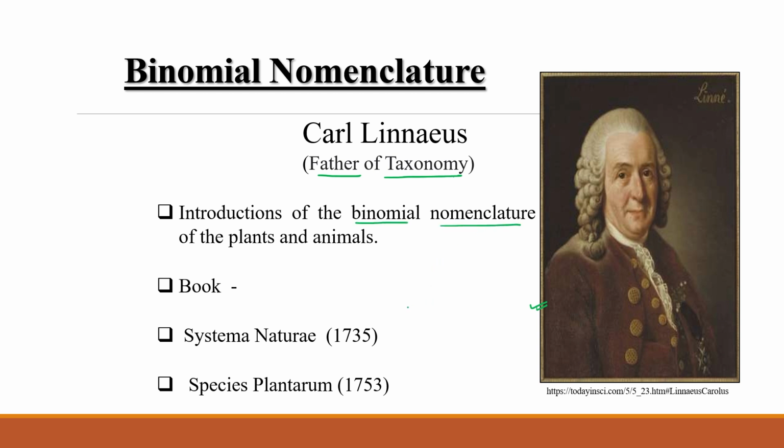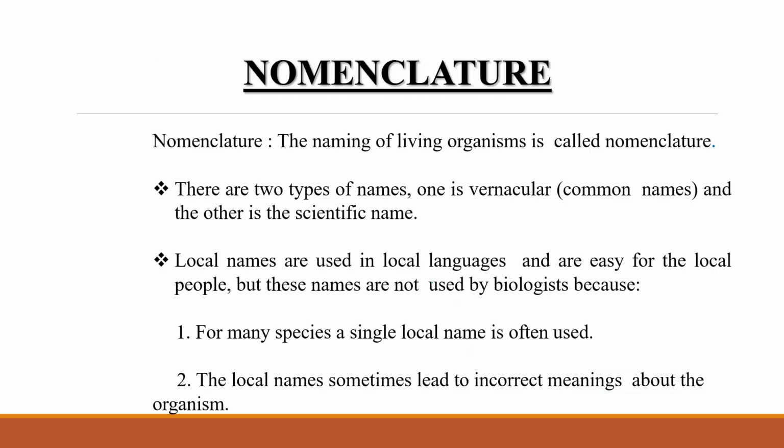He also wrote two books for the nomenclature purpose: Systema Naturae in 1735 and Species Plantarum for plants. And what is nomenclature? It means naming of living organisms.